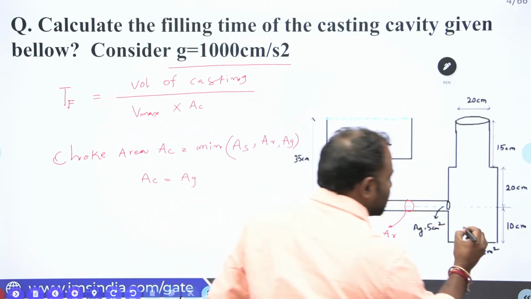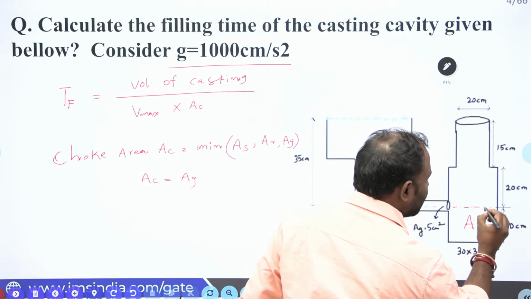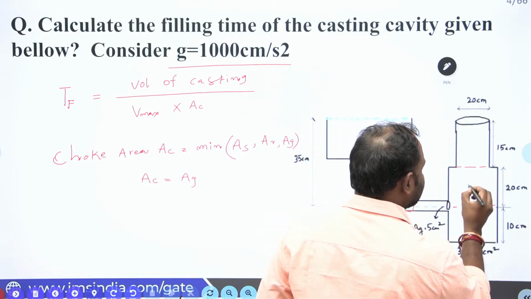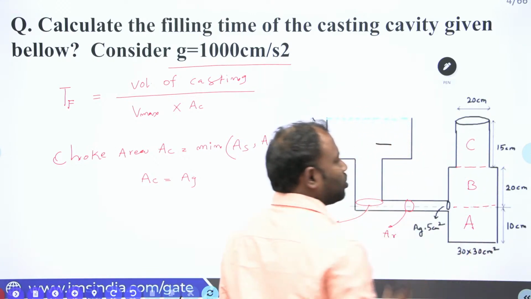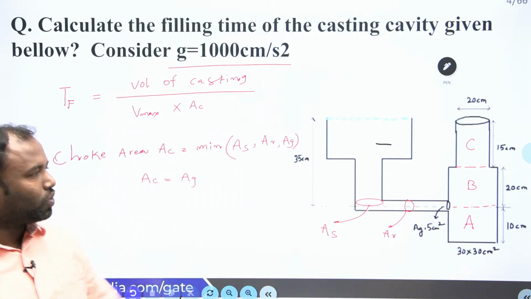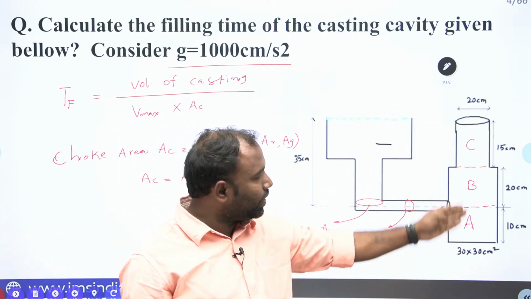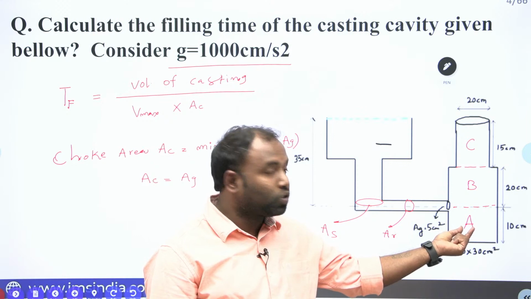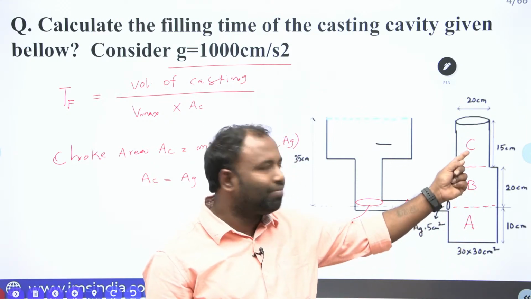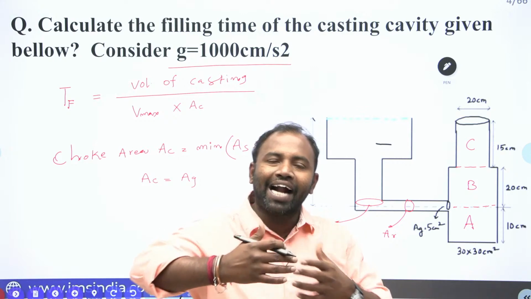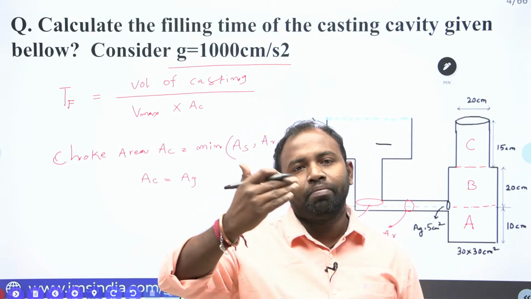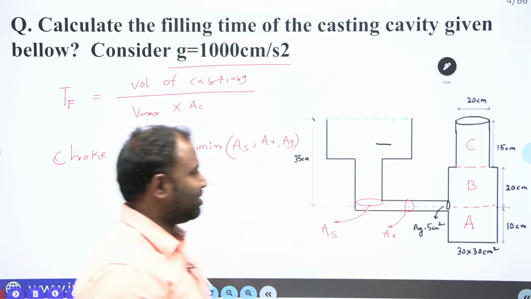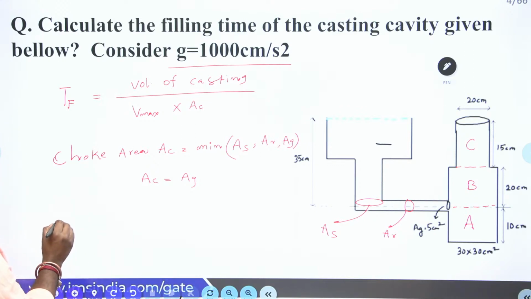The first part, up to here, we consider A. The second part, up to here, we consider B, and the top cavity we consider C. If I calculate the A filling time, B filling time and C filling time individually and add them all, I will get the total filling time. Now let us find the total filling time of the cavity.